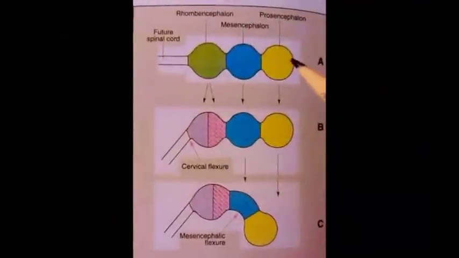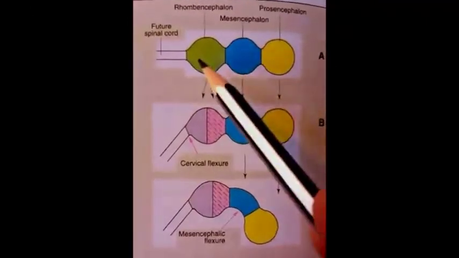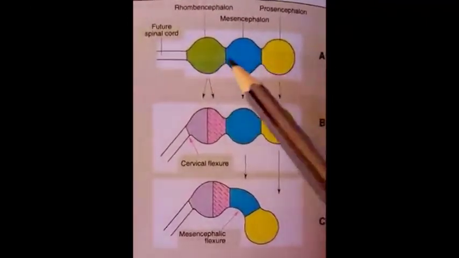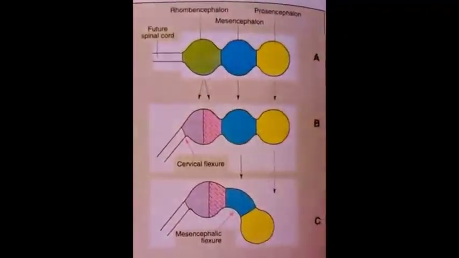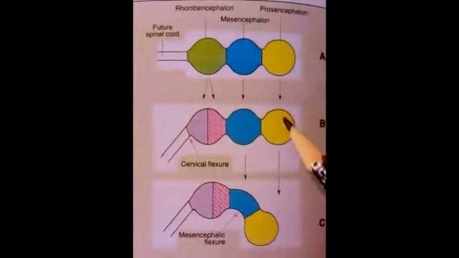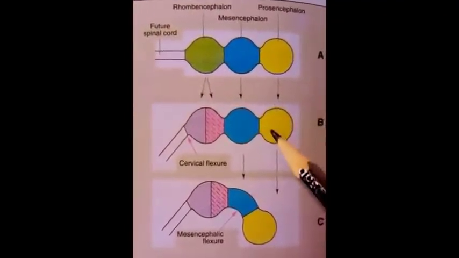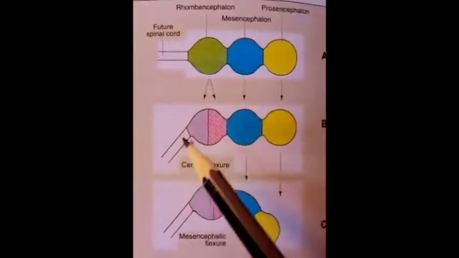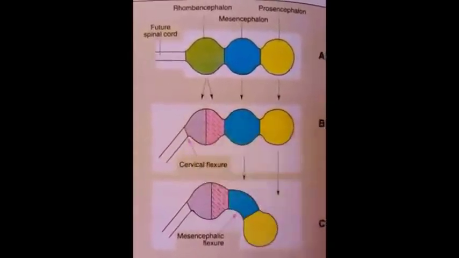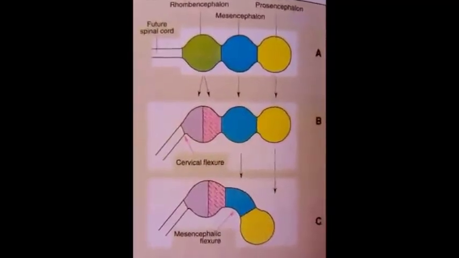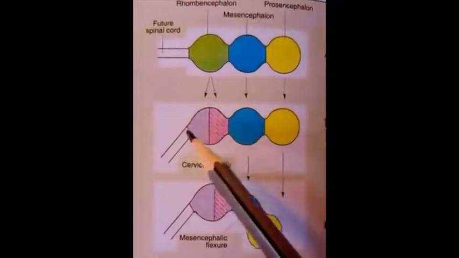In the early stages of development, prosencephalon, mesencephalon and rhombencephalon are arranged craniocaudally in a linear manner. But with the further growth and development of these structures, their relative position is greatly altered by the appearance of certain flexures. Flexures are the bends which appear at different places.